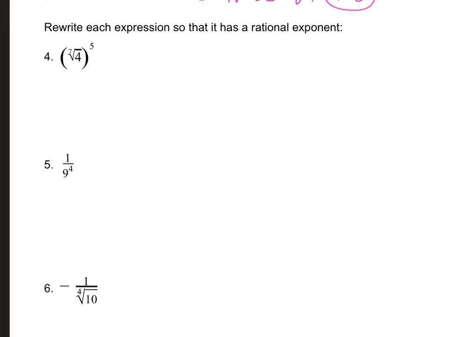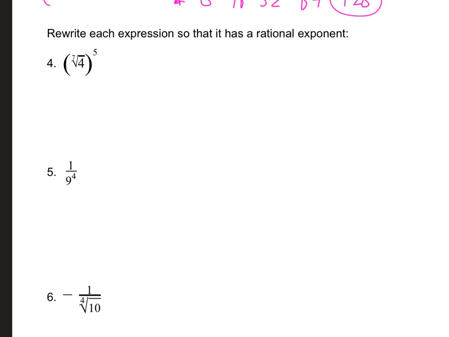So I've got this first one, this 7th root of 4, and then I've got it to the 5th power, right? So the 7th root of 4, I know the root goes on the bottom, so I have base 4. And I know the exponent goes on top. So this rewritten is just 4 to the 5 over 7, right? Not too bad.